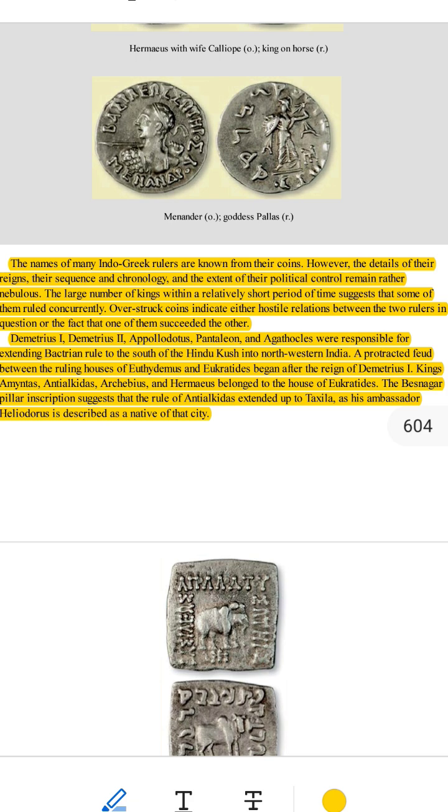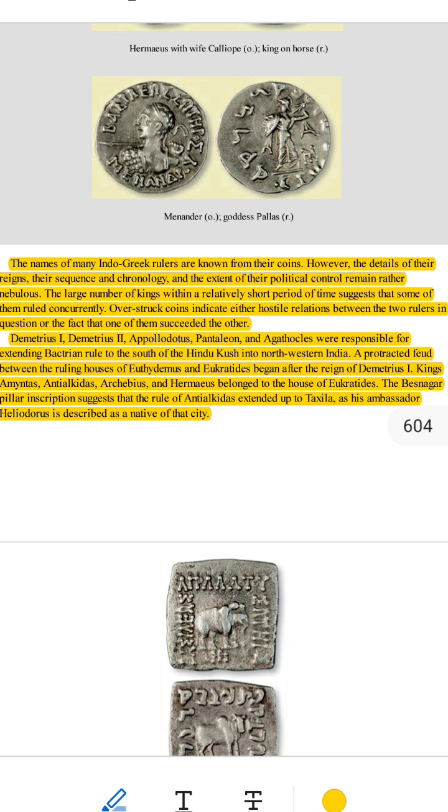5. What happened between the kings? 1. Feud between two houses. A feud, a long fight or rivalry, broke out between two ruling families: the House of Euthydemus and the House of Eucratides. 2. Where did the feud start? After the reign of Demetrius, the rivalry began and lasted for many years. 3. Famous kings of the House of Eucratides. Kings like Amyntas, Antialcidas, Archibius and Hermaeus belonged to the Eucratides family.